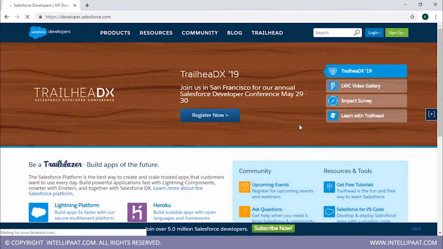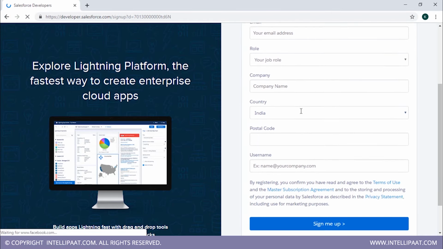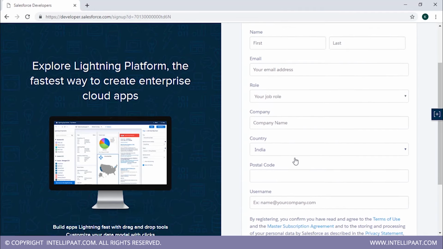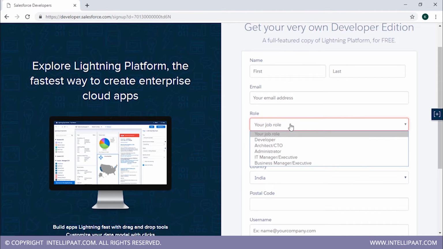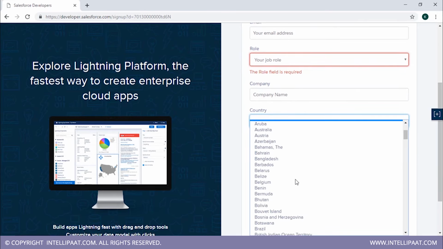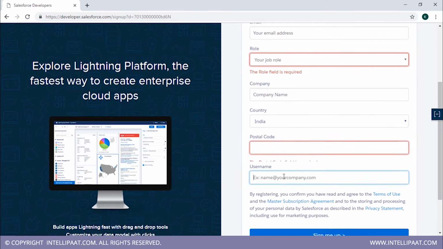developer.salesforce.com. Now this is the actual developer's account website from Salesforce. So you're just going to click on sign up. This is the sign up form that you get in the developer's account. So you're just gonna fill in your first name, your last name, your email address, your job role, your company's name, the country you're in, the postal code, and your username.